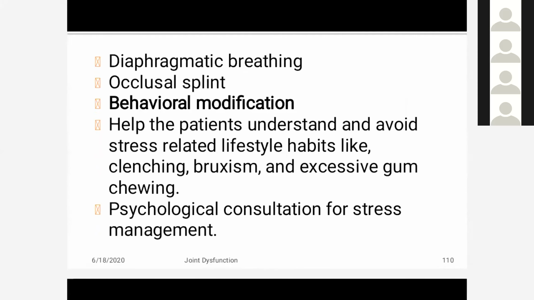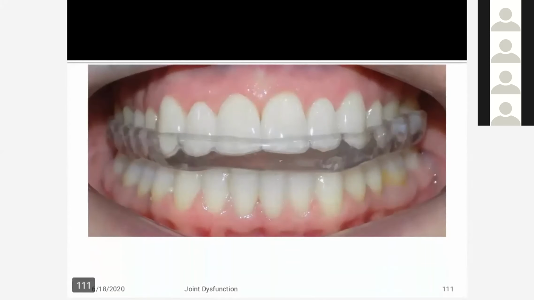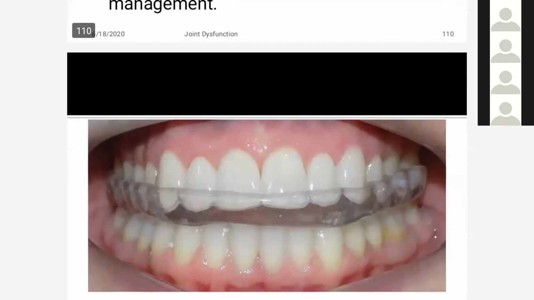Then diaphragmatic breathing, which is very important for a person who breathes from the mouth, because it relies on the accessory muscles. So you have to teach proper diaphragmatic breathing. Then occlusal splint, a splint which keeps the upper and lower teeth apart. A person with clenching or grinding of teeth has increased compressive stresses. An occlusal splint reduces contact of the teeth and the compressive stresses on the TM joint, which relaxes the muscle, reduces muscle spasm, and reduces inflammation and pain symptoms. With that, you can prescribe muscle relaxant medications and anti-inflammatory medications.